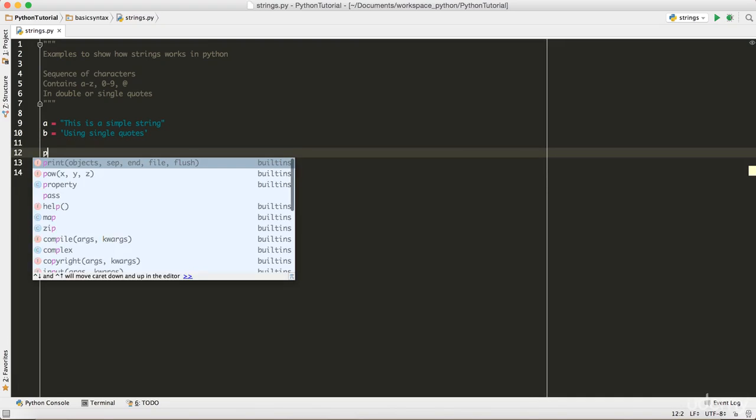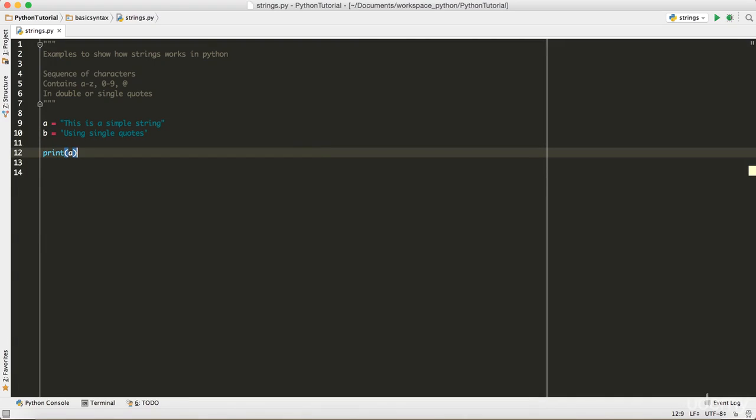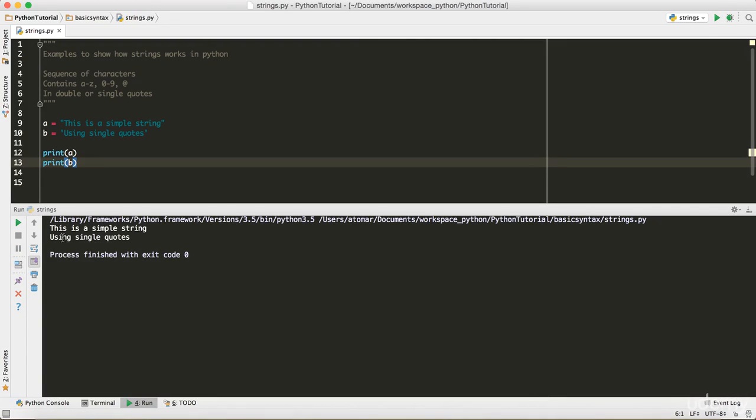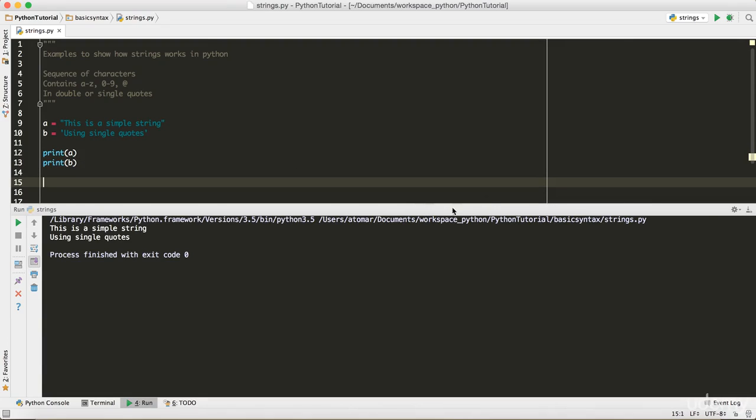So let's print them out. Let's do that so we know that they are both the same, right? So let's save the code and print them out. So it says this is a simple string and using single quotes, both the strings printed out, no issues, no errors, it works great. So that's what I wanted to show you.